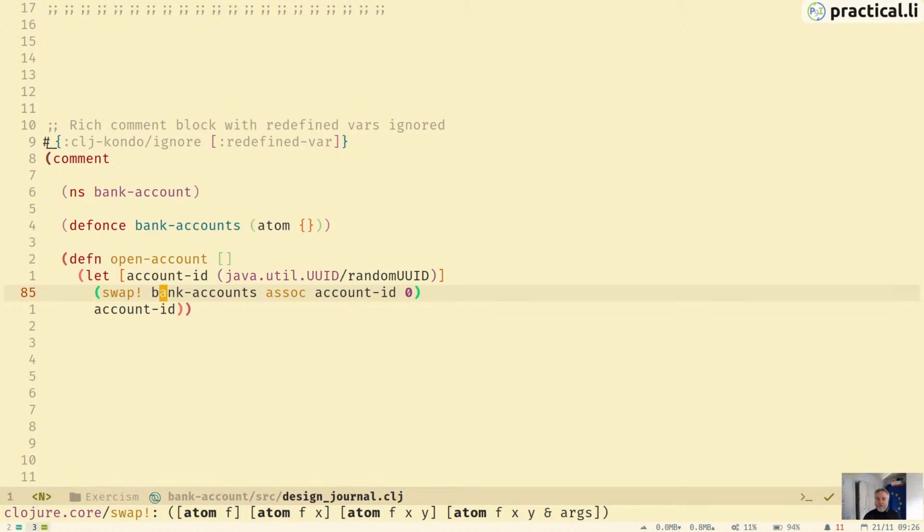And then, like before, we're taking the bank accounts atom, the one we've defined here, and we're going to associate the account ID with a value of 0. So the account ID is the UUID we just created.